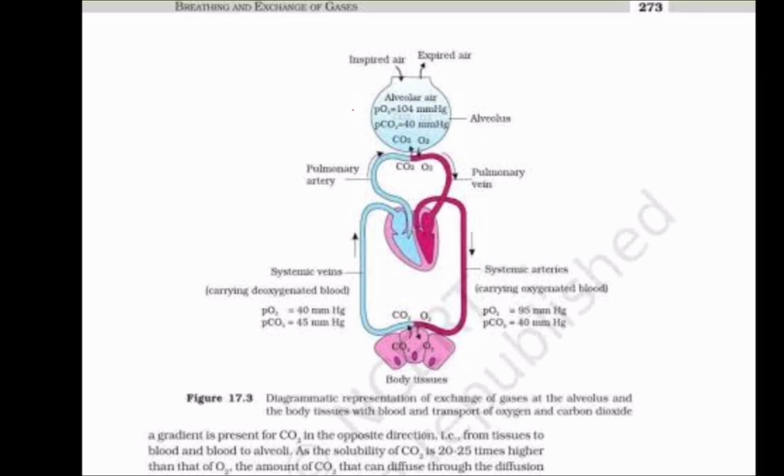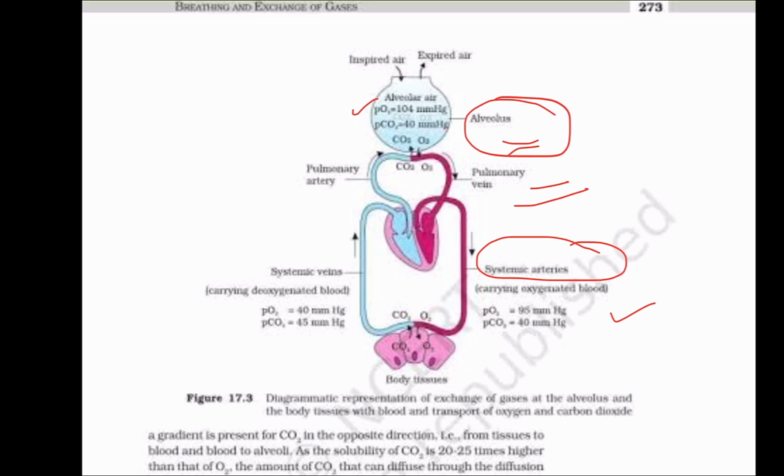So when the PO2, I told you, in the systemic arteries is 95, here in the alveolus it is 104. So there is a pressure gradient between the alveolar air and the systemic arteries. So the oxygen will enter from the high pressure to the low pressure. So it will enter into the pulmonary vein.